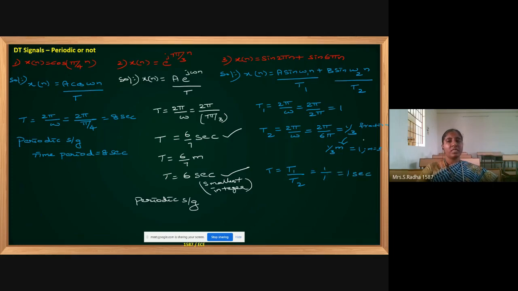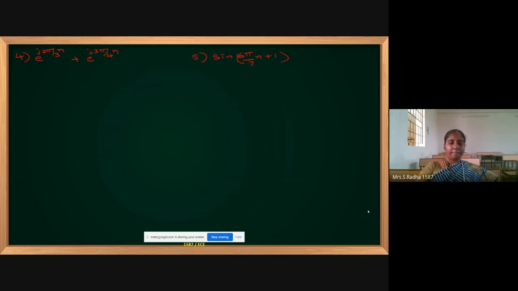The thing is, a fraction should be converted to the smallest integer possible. So the given signal is a periodic signal, and the time period is 1 second. These small things you have to remember. And only these two problems.